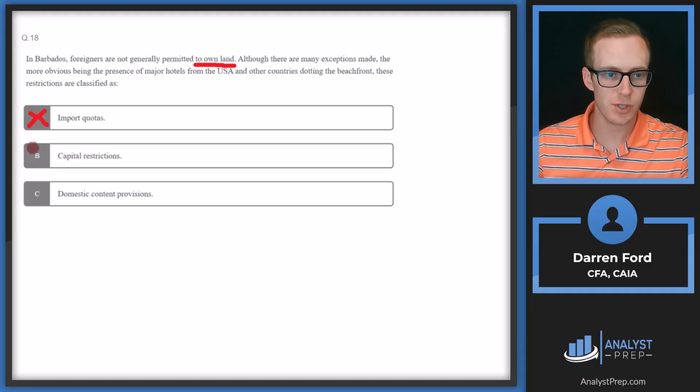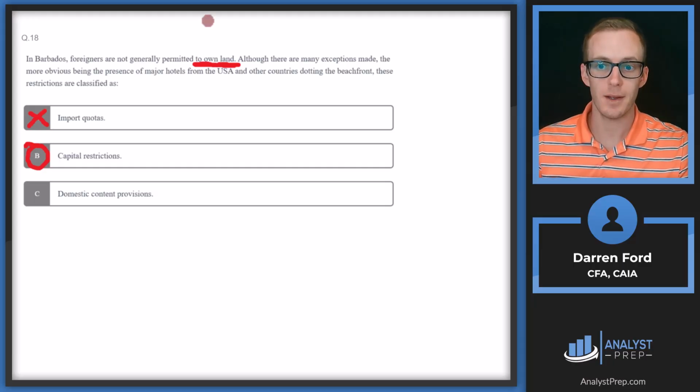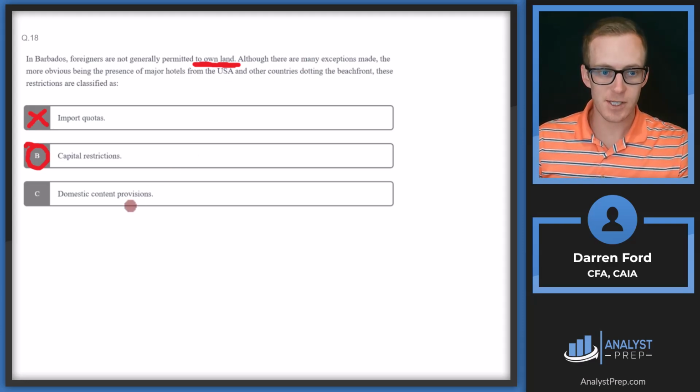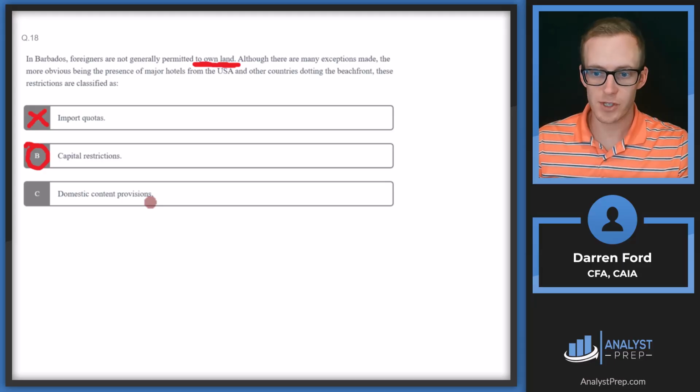B, capital restrictions. This is a type of capital restriction, and sometimes it applies to other stuff, like foreigners can't own stocks or they can't own bonds. In this case, it's land. So their capital is restricted because it can't come in and buy up the local land, with some exceptions, obviously. And then C, domestic content provisions.